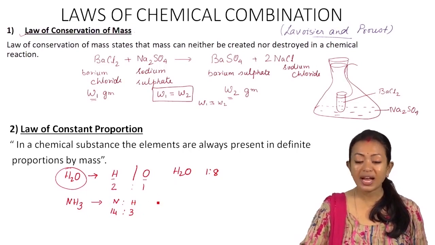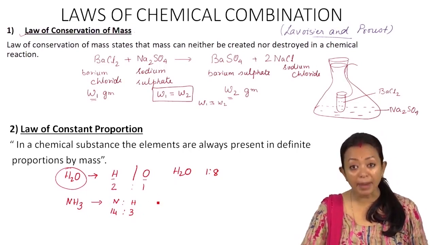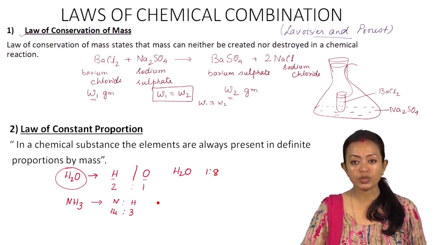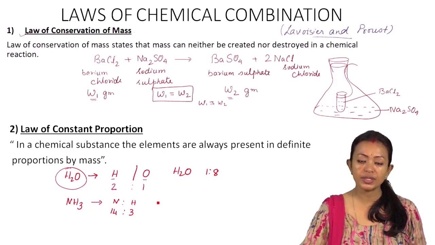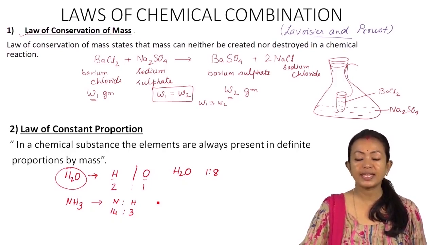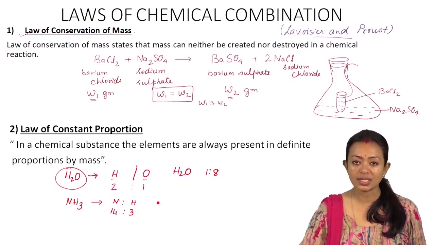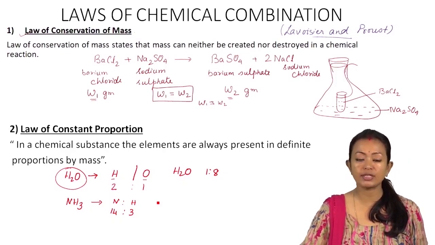Similarly, we have other elements. You can take any other compound, and if you just compare the ratio by mass between the atoms of the compound, then they would always be constant, and thus this is what it means by the law of constant proportion. I hope this is clear to you.